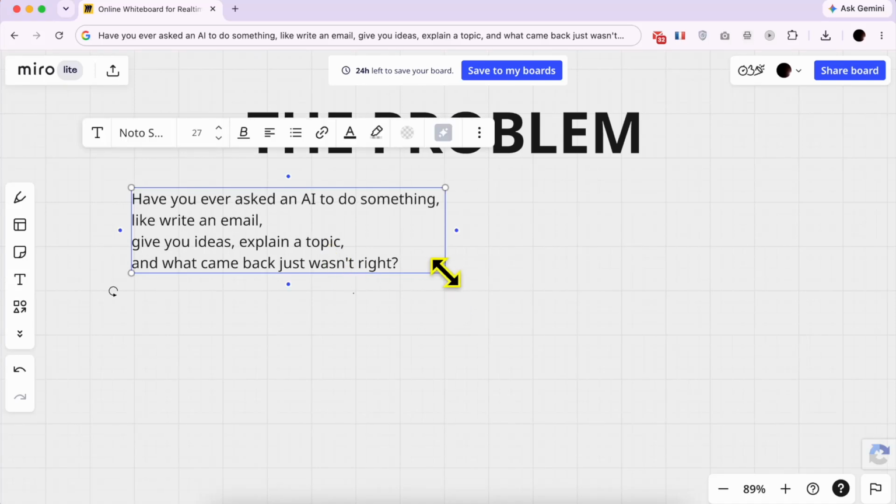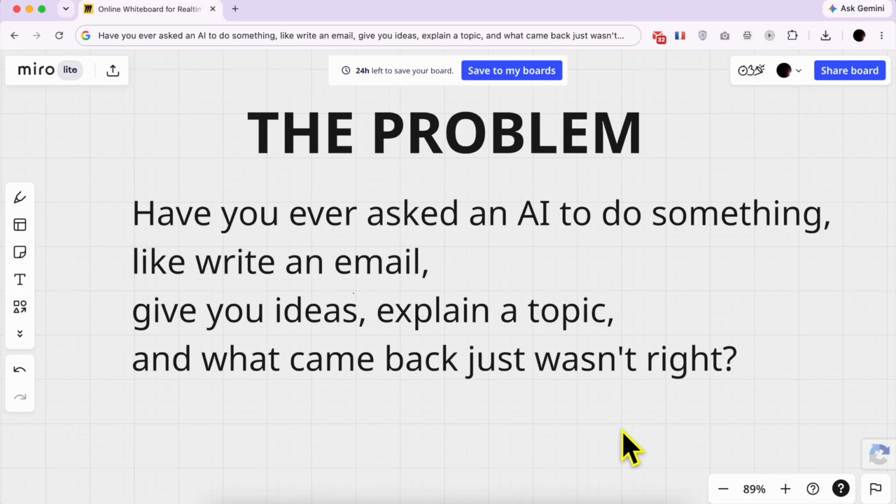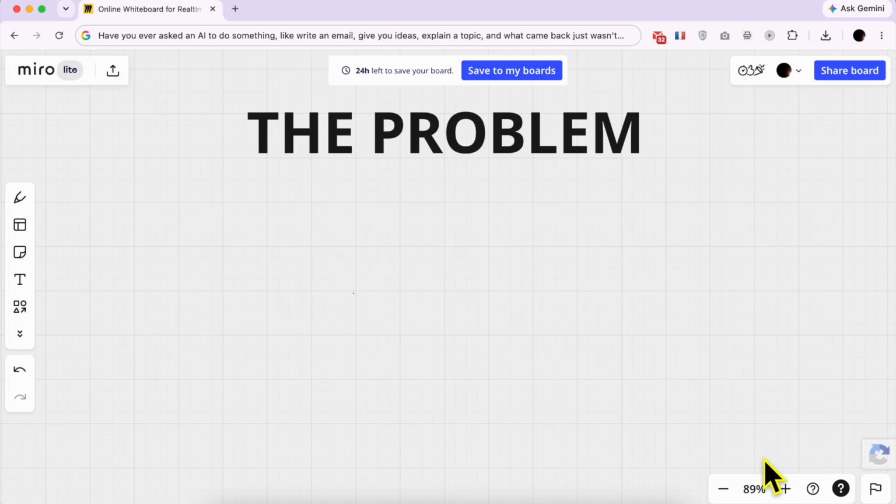Let me ask you something. Have you ever asked an AI to do something, like write an email, give you ideas, or explain a topic, and what came back just wasn't right? Too generic, too long, or missing the point? So you go back and say, no, shorter, then no, more friendly, then no, I meant a different kind of email. After 5 tries, you finally get something you can use, but that's tiring.